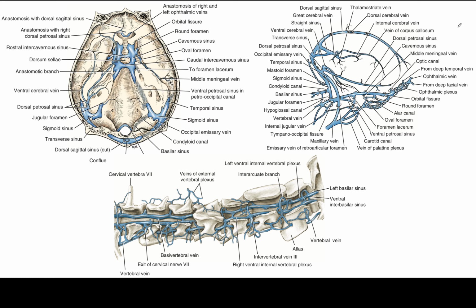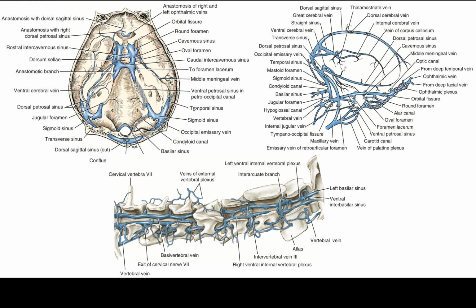Each transverse sinus runs laterally through the transverse canal and sulcus. At the distal end of the sulcus, at the dorsal border of the petrosal part of the temporal bone, the sinus divides into a temporal sinus and a sigmoid sinus. The temporal sinus courses rostrolateral to the petrosal part of the temporal bone and extends to the retroarticular foramen, where it emerges as the emissary vein of the retroarticular foramen and joins the maxillary vein.